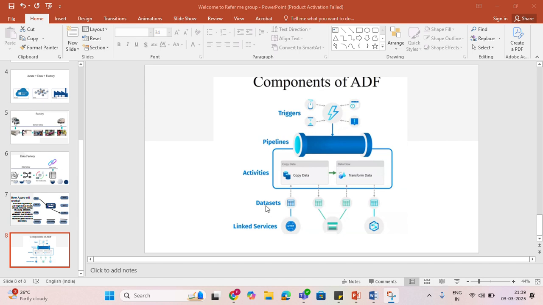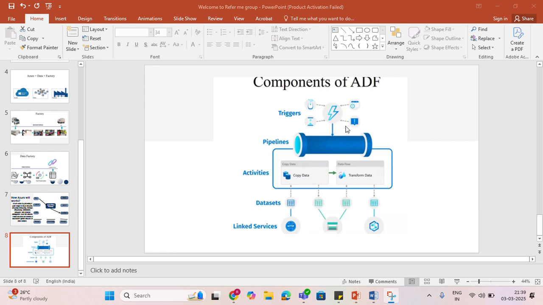And next you can see dataset. Dataset represents the data structure. It will be in tables or files or CSV files, etc. And next one is linked service. A linked service is a connection to external data sources like SQL, blob storage, or ADLS.